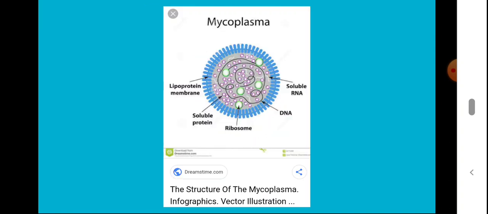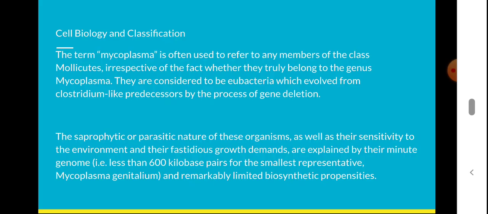This is another structure of mycoplasma, the same thing depicted in a different way. You can see the lipoprotein membrane, soluble proteins inside, ribosome, DNA, and soluble RNA, but we cannot see the cell wall. So now, cell biology and classification.